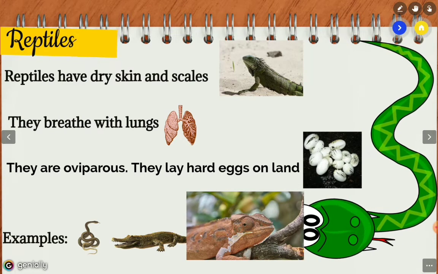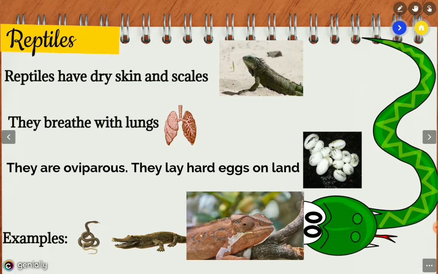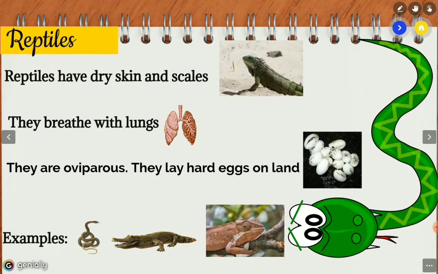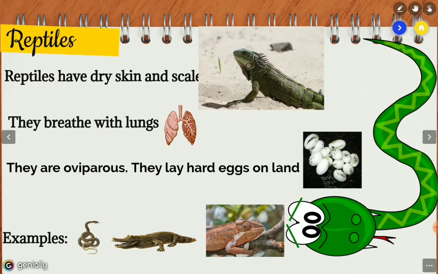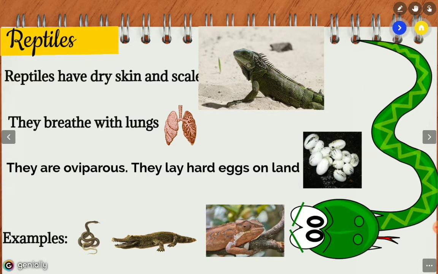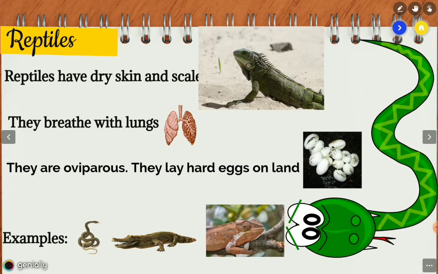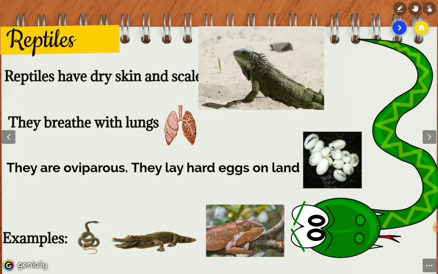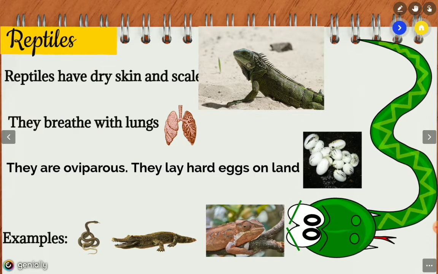Well, so these are the reptiles. Remember, they have dry skin and strong scales, okay? And another important characteristic is that when they move, they move with their tummy very close to the ground.